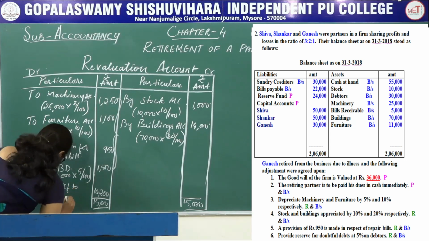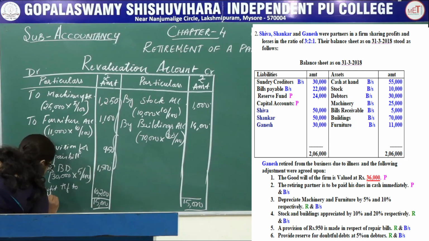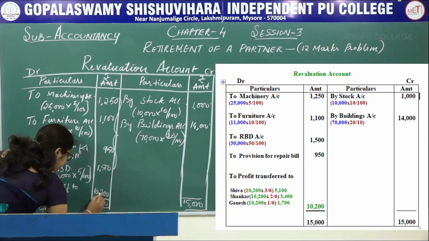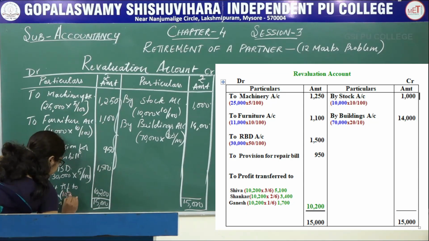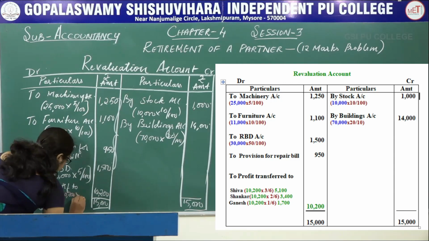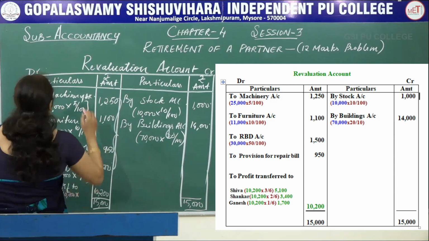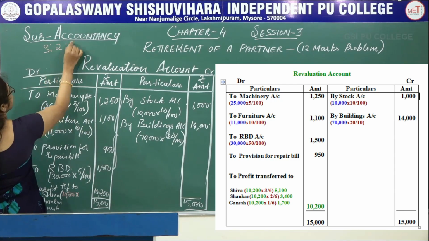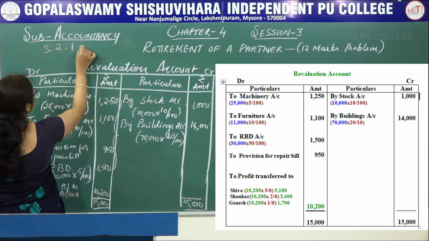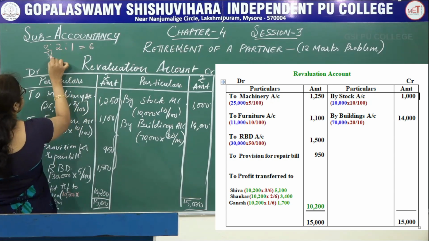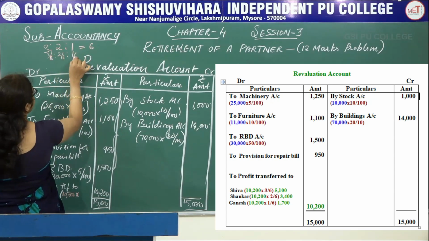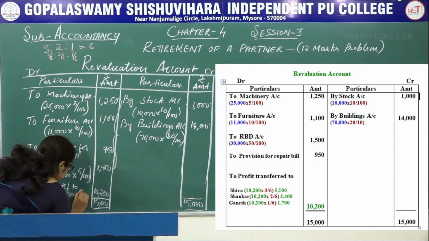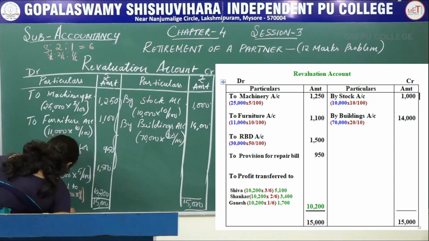to partners capital account, that is Shiva. Next one, Shankar. Last partner is Ganesh. Shiva 10,200. 10,200 into their share is 3:2:1. 3 plus 2 plus 1 equals to 6. That is 3 by 6 is to 2 by 6 is to 1 by 6. Right here 3 by 6. Then you will get